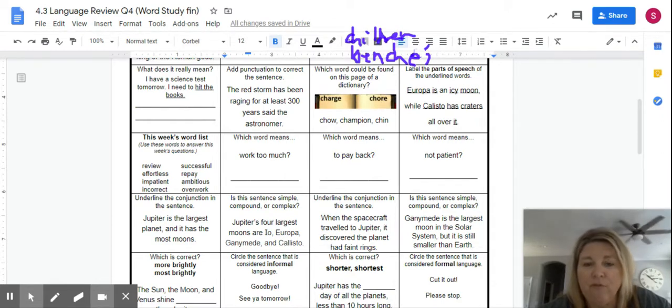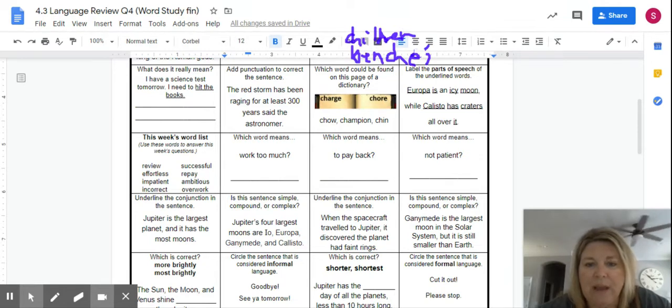So this is like alphabetical order. So we're going to look at chow. They all start with CH. This has an O, so we have to look here. This also has an O, but this one has a W and this one has an R. W is going to come after R, so chow would actually be after the word chore, so that's not going to be found on this page.